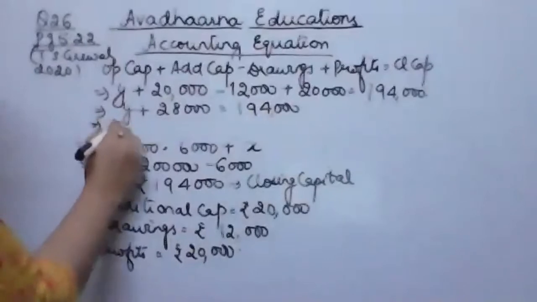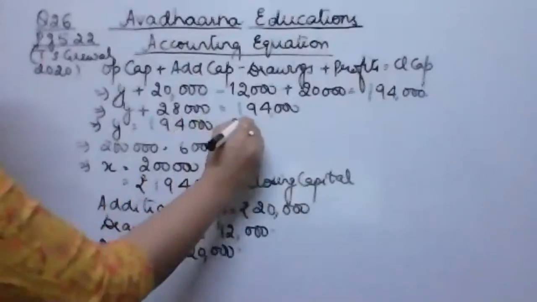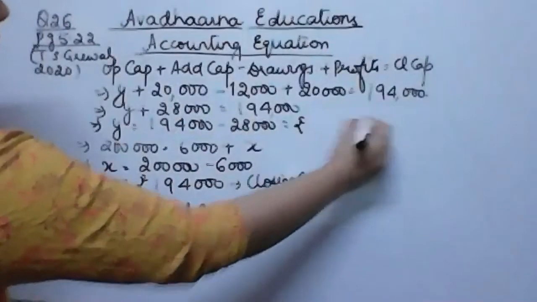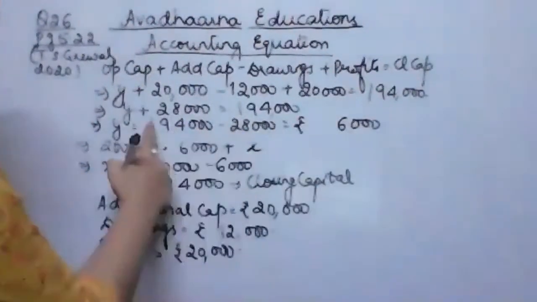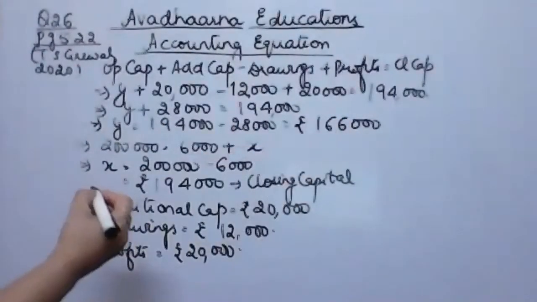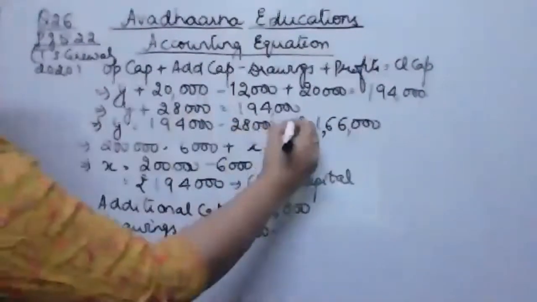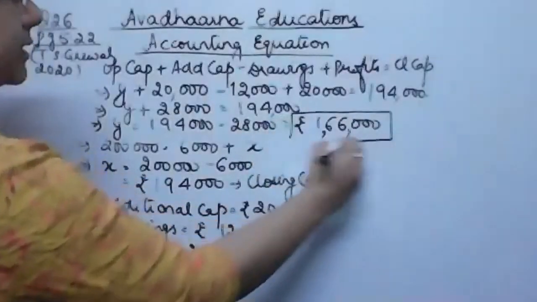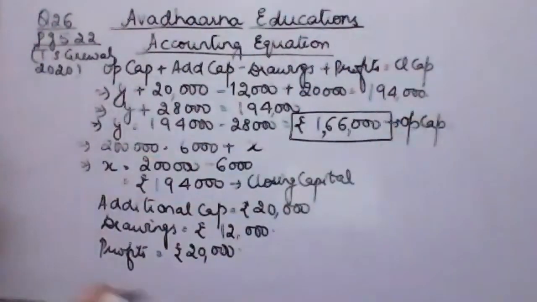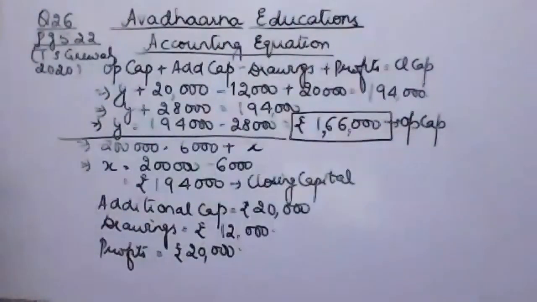So if I solve it for y, it is 1,94,000 minus 28,000, which is equal to rupees 1,66,000. So 1,66,000 is y, and y we substituted for opening capital. So this is going to be my answer. Rupees 1,66,000 is the opening capital. I hope that the solution of this question is clear to all of you.